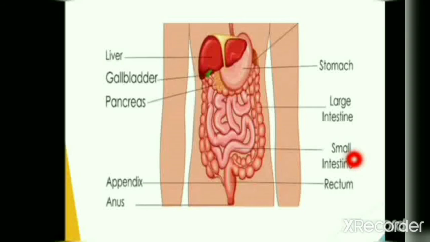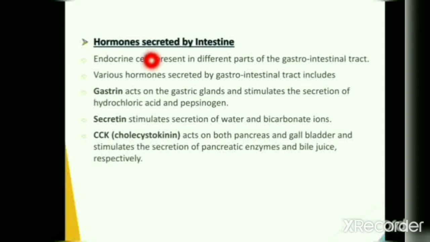This figure shows various organs included in the gastrointestinal tract, which carry out important functions like digestion and absorption of food. They include liver, stomach, gallbladder, pancreas, small intestine and large intestine. Many endocrine cells are present in different parts of the gastrointestinal tract which secrete various important hormones.